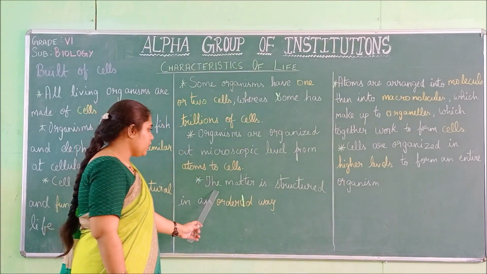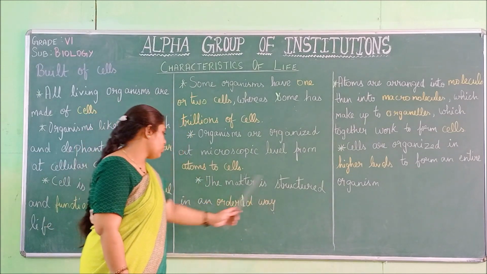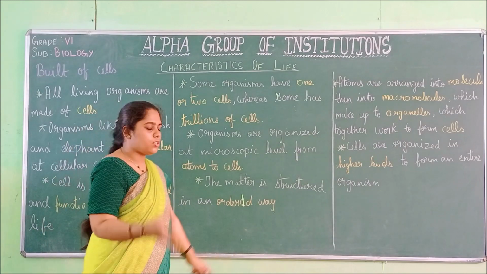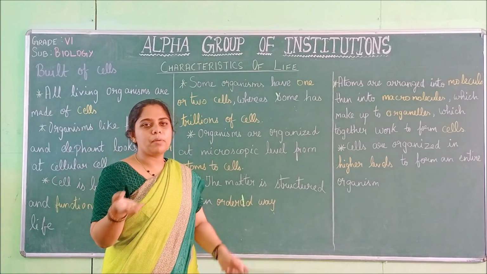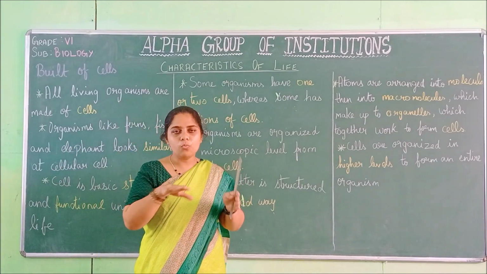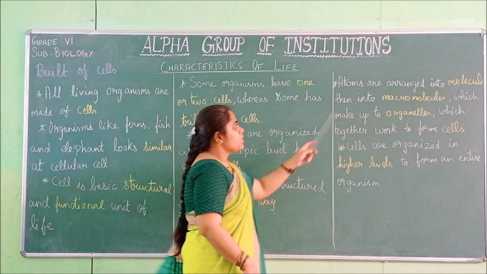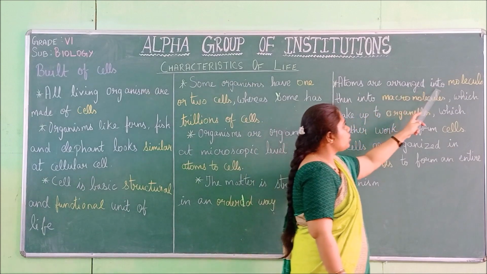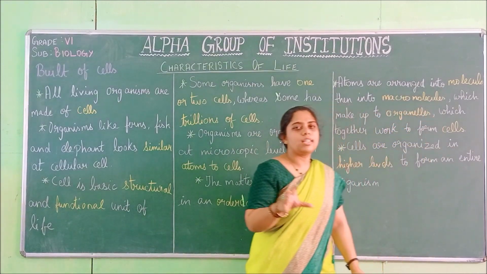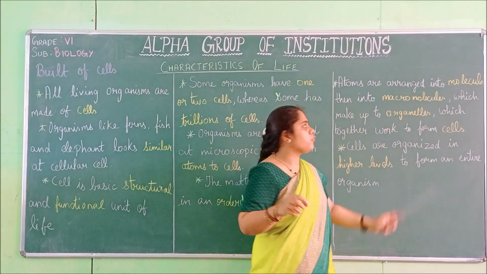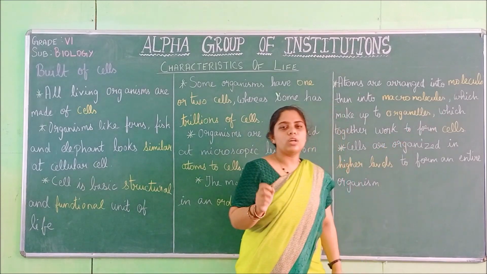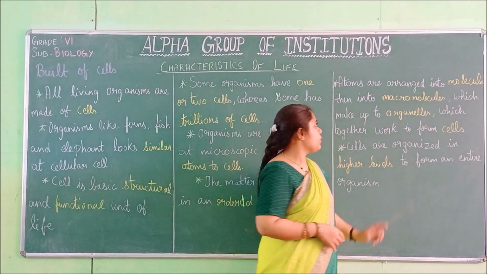And matter is structured in an ordered way. Any matter, any living being, is formed in a very ordered way. So that is what is said here. Atoms are arranged into molecules. Atoms together form molecules. This you would have learned in the subject chemistry.